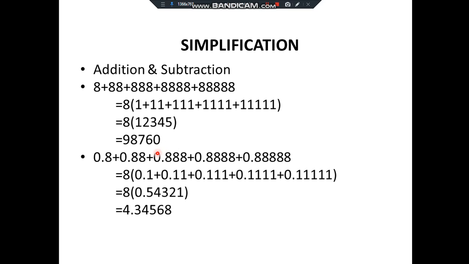Okay, see 0.8. Another example, 0.8 plus 0.88. Here we have a decimal point. So it is quite similar to the previous one, but we should include the decimal point. That is the only difference. So 8 as common, and with the decimal point 0.1, 0.11 and so on. Okay, so 8 into, it is just opposite to that of the previous one, because in decimals the first digits will have the high number. See, because 1 in everything will get added up in the first. So 0.54321. When you multiply 8 into this, you will get the answer. So this is how you have to solve the problems.